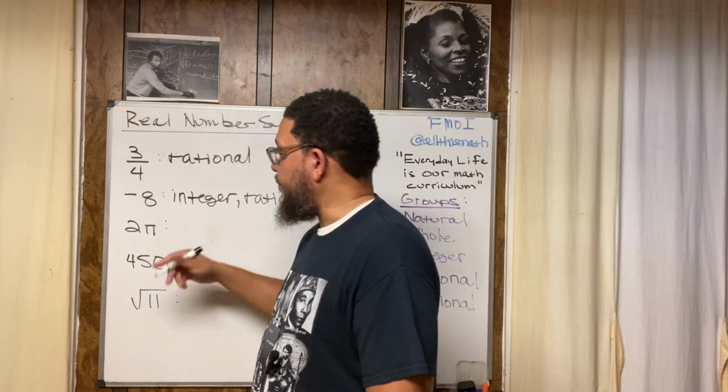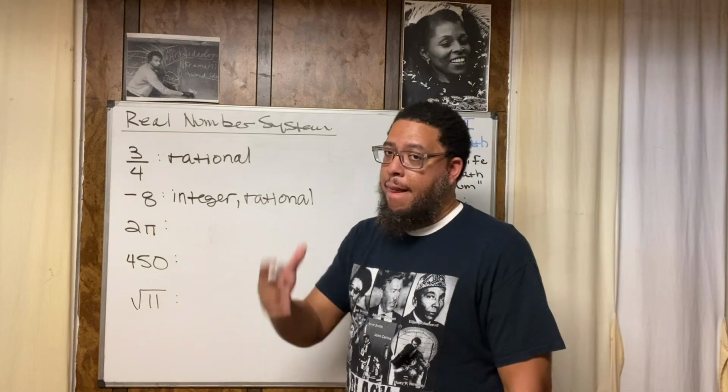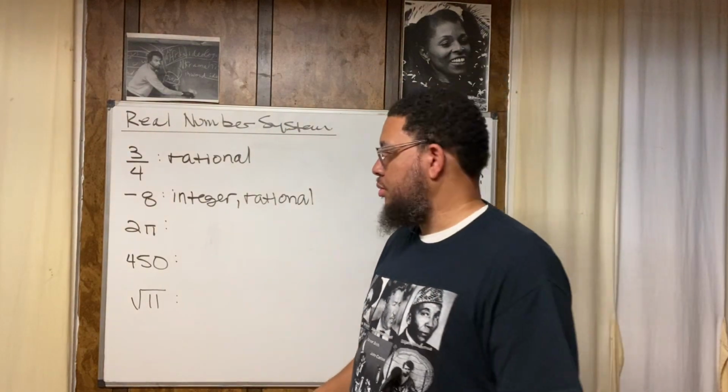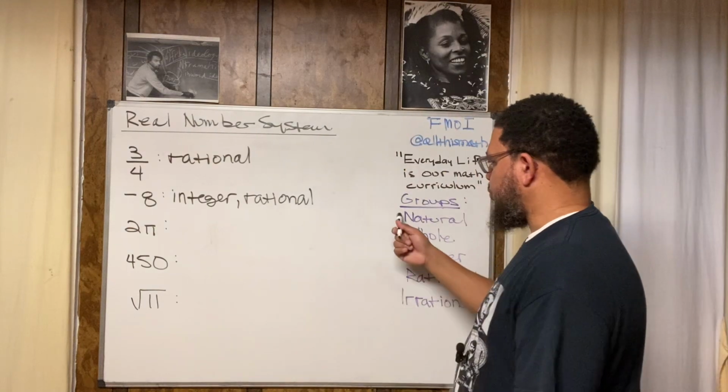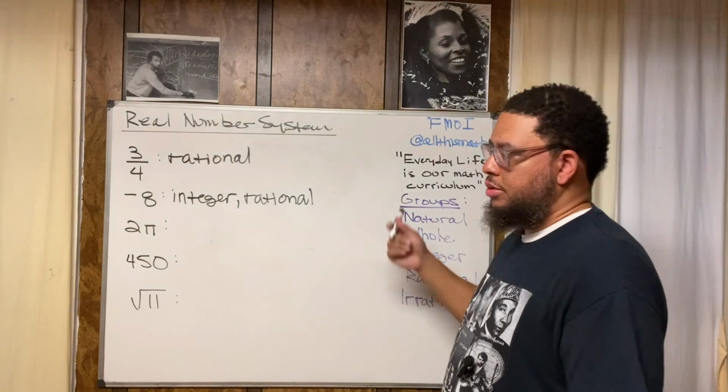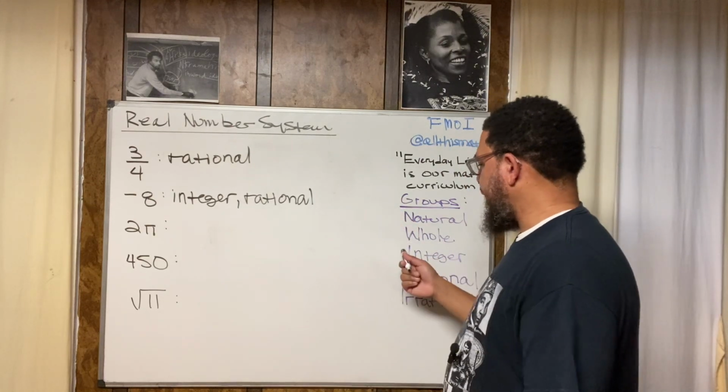All right, 2 pi. Now, I already told you about pi. Pi is a number that goes on forever and ever with no pattern. So pi is irrational. So pi is not natural, because we don't count with the number pi. It's not a whole number because the whole numbers include the natural numbers. It's not an integer, right?